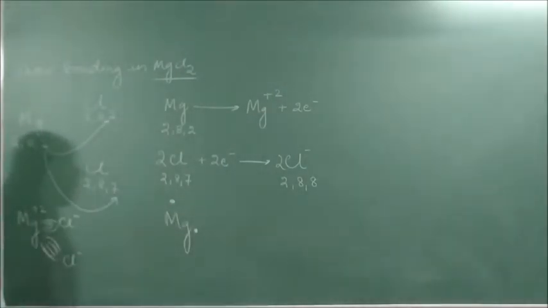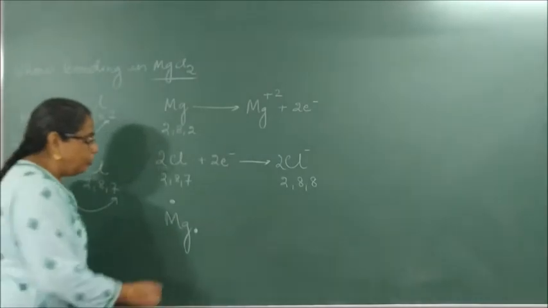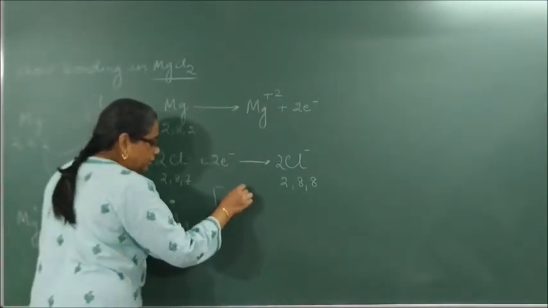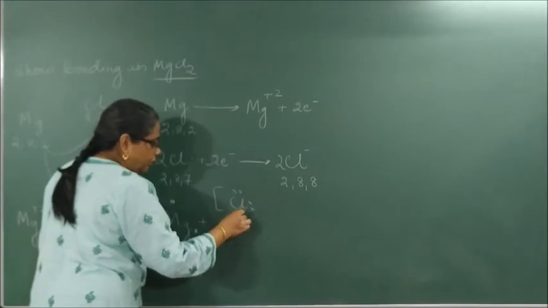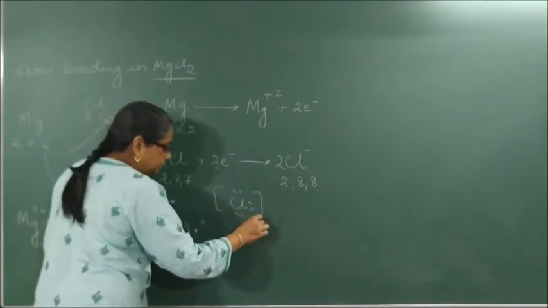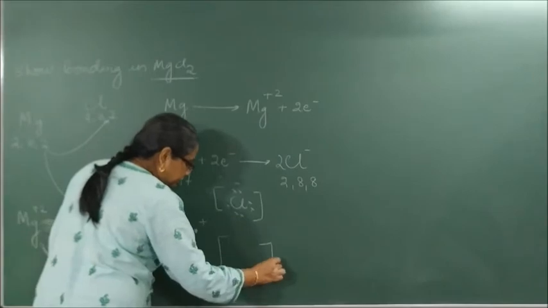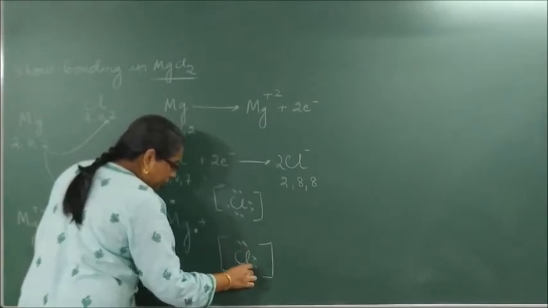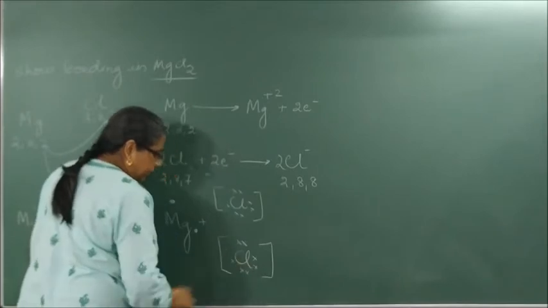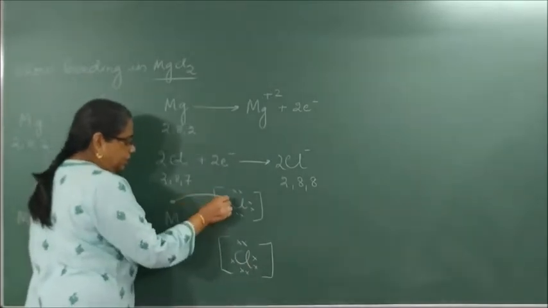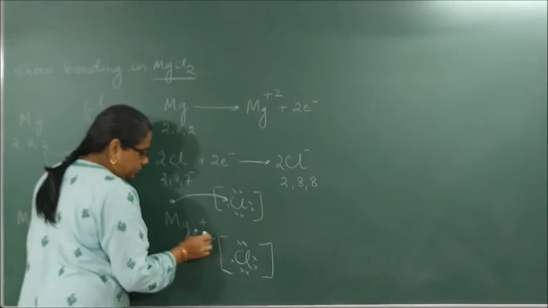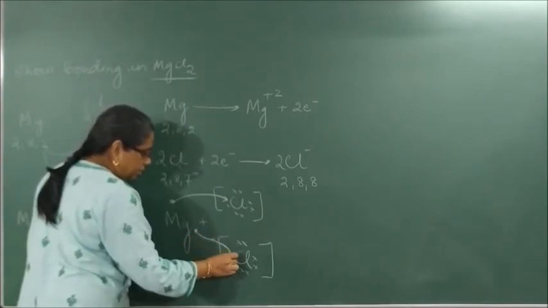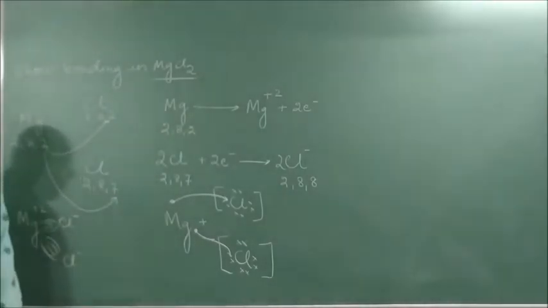Correct? And it is given to what? Cl. How many Cl do we have? 2 Cl. So we will write 1, 2, 3, 4, 5, 6, 7. Cl. 1, 2, 3, 4, 5, 6, 7. Now 1 comes here and 1 comes here. Correct? Fine.